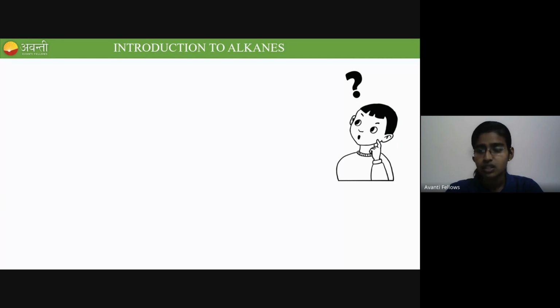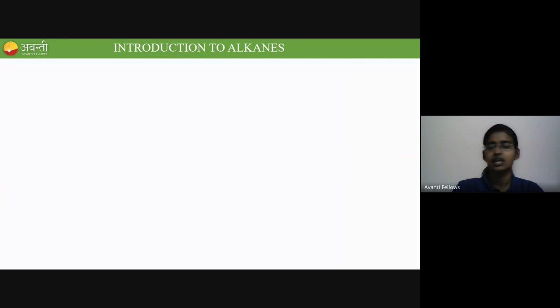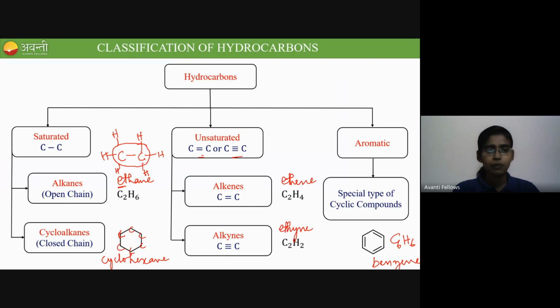Open chain and closed chain difference you need? Yeah, I'll tell you. Open chain means we don't have a cyclic system; in the closed chain, the ring is closed, whereas here it is not forming a ring. It is just an open chain structure. For example, let me take hexane. In hexane, how many carbons do we have? 6 carbons, right? 1, 2, 3, 4, 5, 6. So this is called hexane.